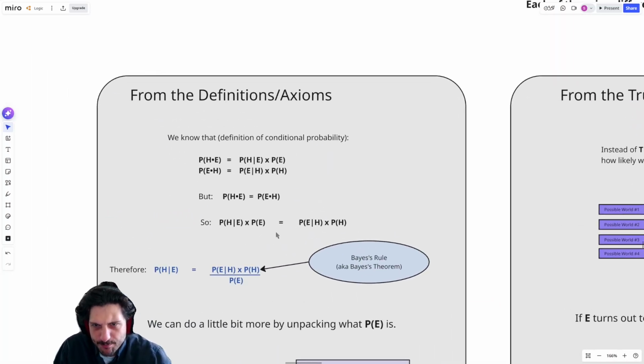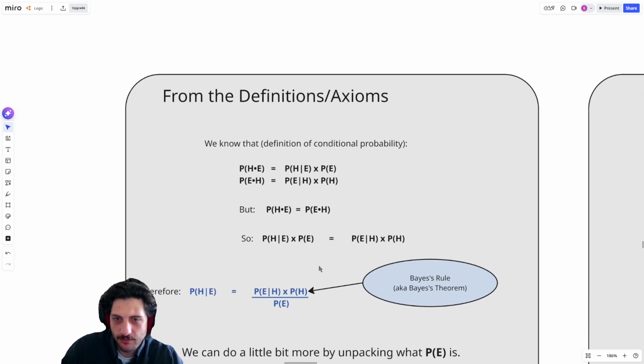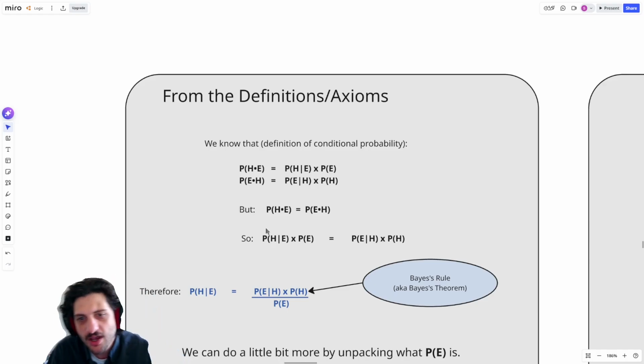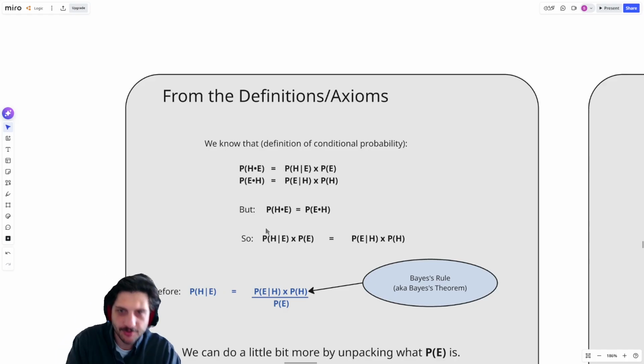So let's get started. The first way I want to show you how to think about Bayes' rule is really just straight from the definitions. We're not doing anything mystical or magical. This is just based on the definitions. Bayes' rule falls out. So if you're a particularly math-minded person, this might be the explanation for you.